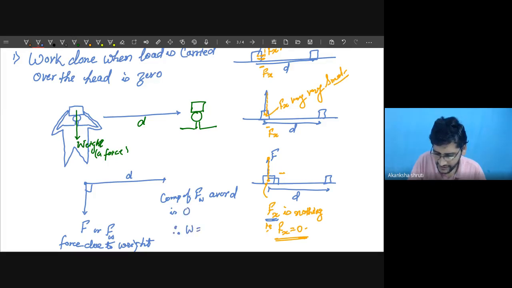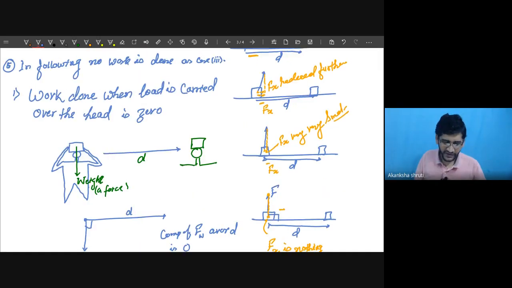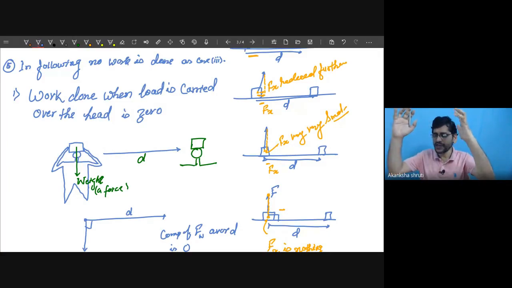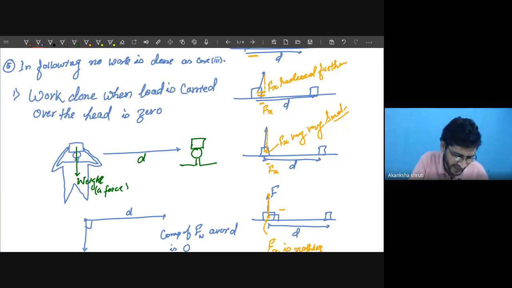Therefore, work done is equal to 0 into D, which is 0. So no work is done when an object is moved horizontally and force is applied vertically. Okay? It is like this. So work done when the load is carried over the head is 0.